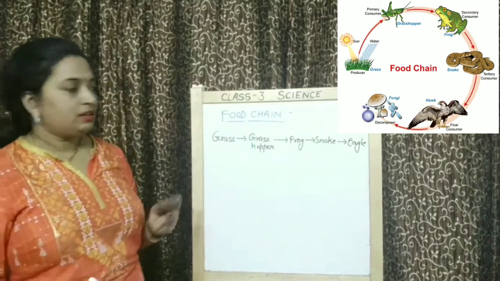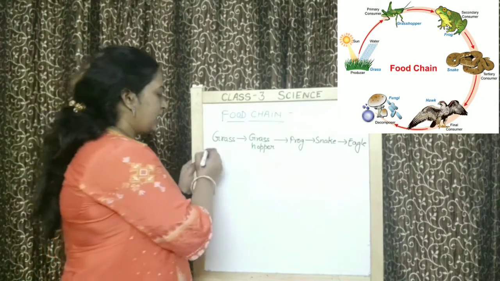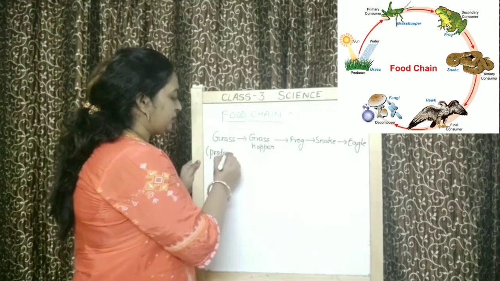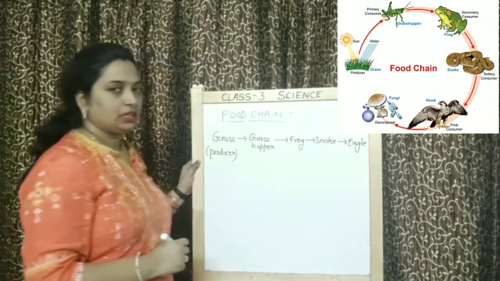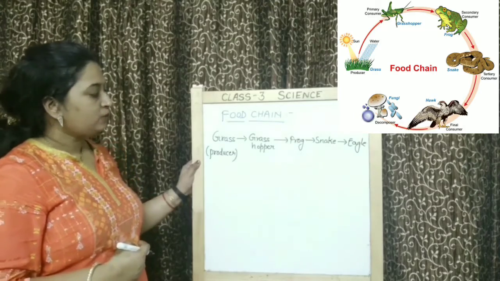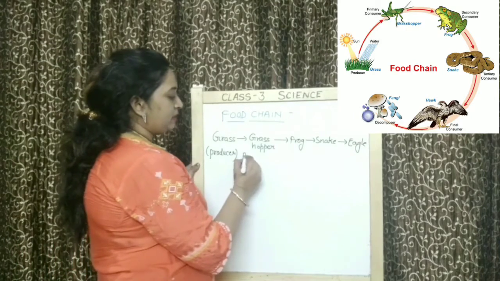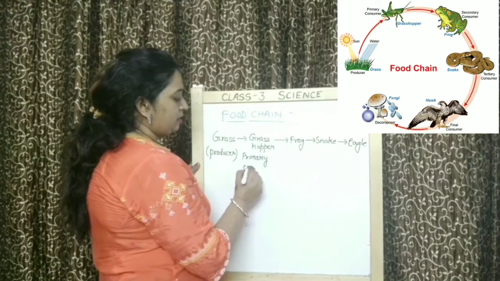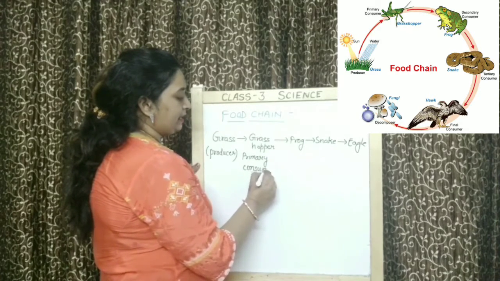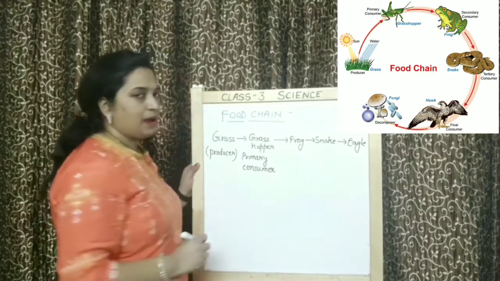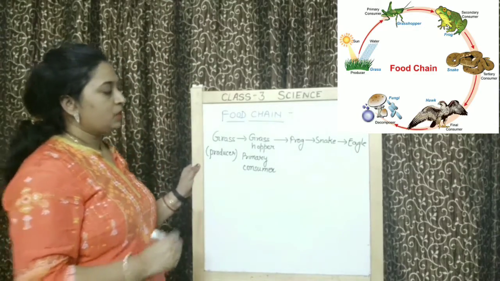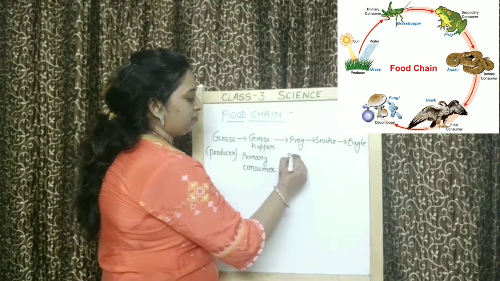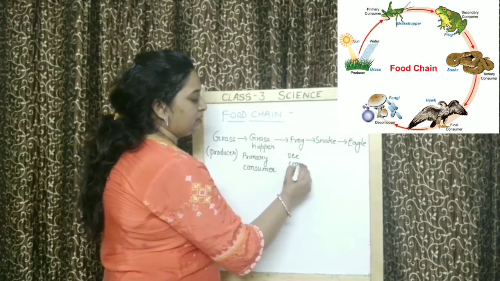So children, what is grass here? Grass is making its own food. That means grass is a producer. Grasshopper will be a primary consumer because it is directly getting its food from the plant. Now frog. Here frog will be a secondary consumer.